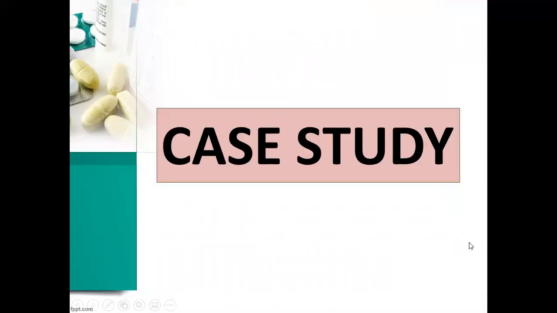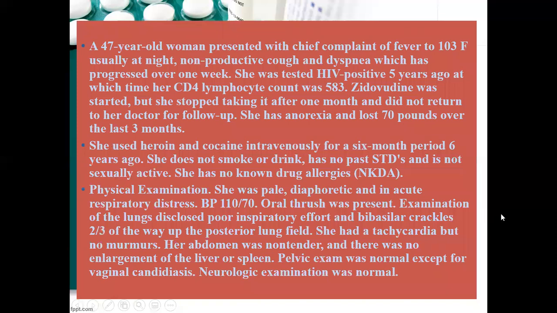Now let's move towards the case study. The case study is a 47-year-old woman presented with chief complaint of fever 103 degrees Fahrenheit, usually at night, non-productive cough and dyspnea which has progressed over 1 week. She tested HIV positive 5 years ago, at which time her CD4 lymphocyte count was 583. Zidovudine was started, but she stopped taking it after 1 month and did not return to her doctor for follow-up.